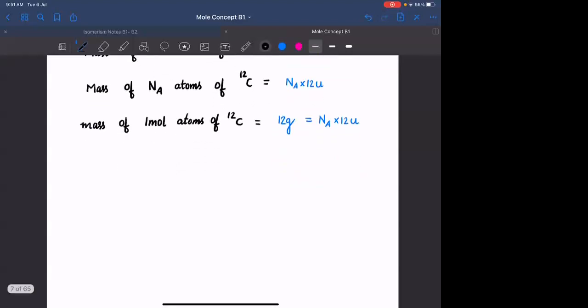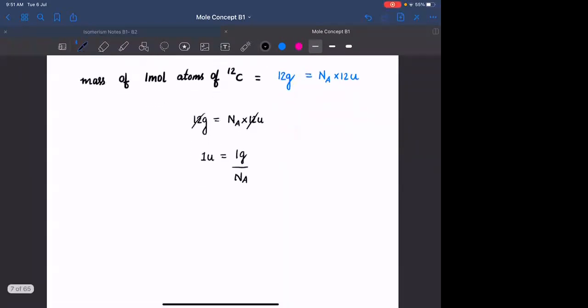So what can I do? I can equate 12 grams is equal to Na times 12U. 12 and 12 cancel, so 1U is nothing but 1 gram upon Na, which is equal to, Na means what? 1 mole.